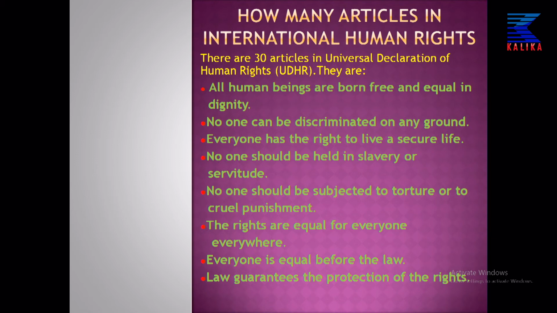Next article says everyone is equal before the law. That means the law should be implemented equally. There is no person who is above the law, and there are no people who are below the law. There is no class where the law has to be implemented strictly, and no class where the law doesn't punish violations. Everyone is equal before the law, and its implementation never sees who the person is. It only sees what he or she has done.